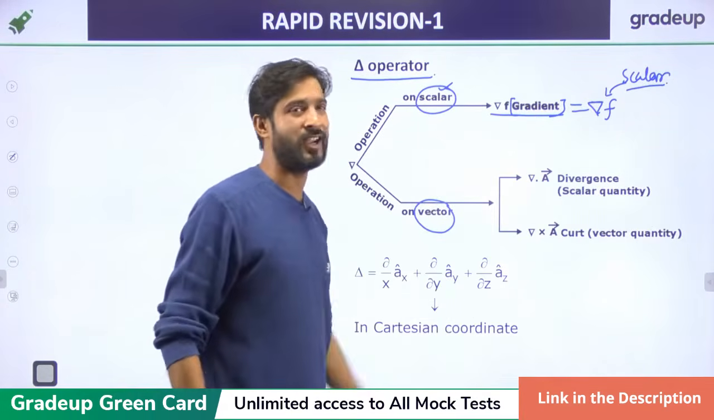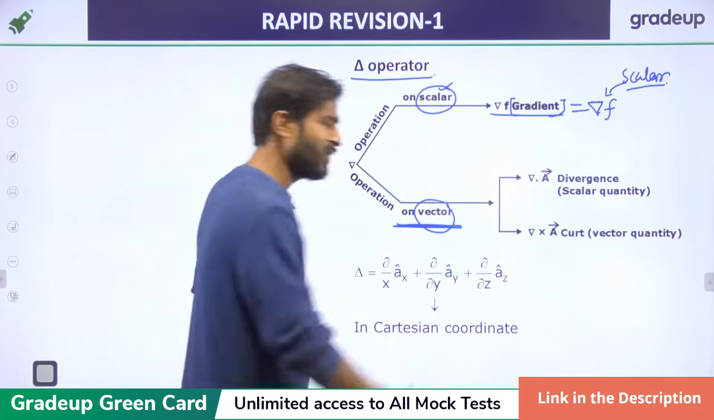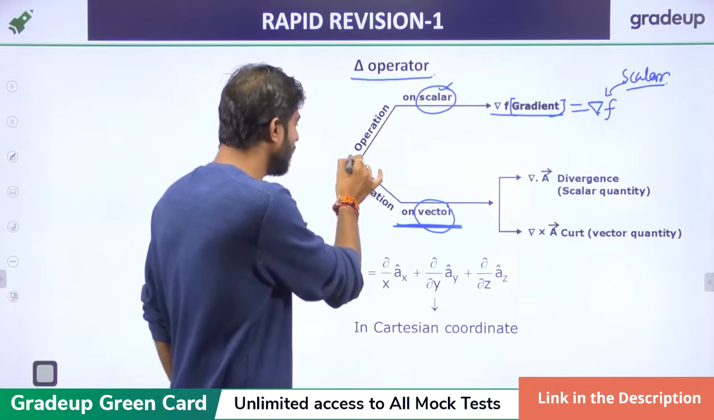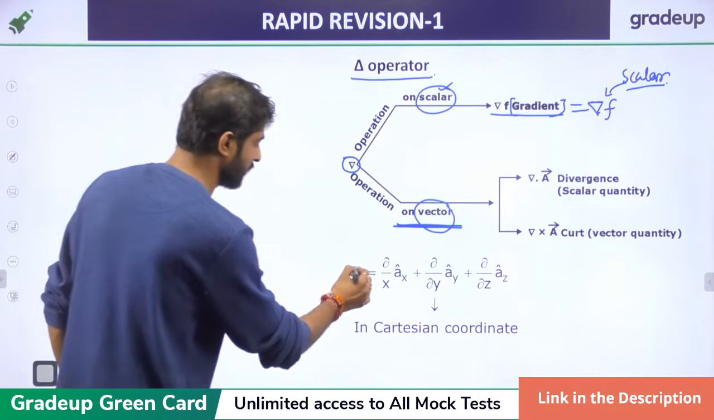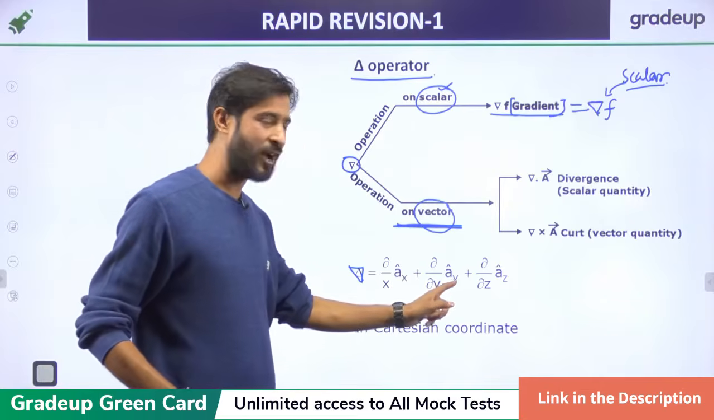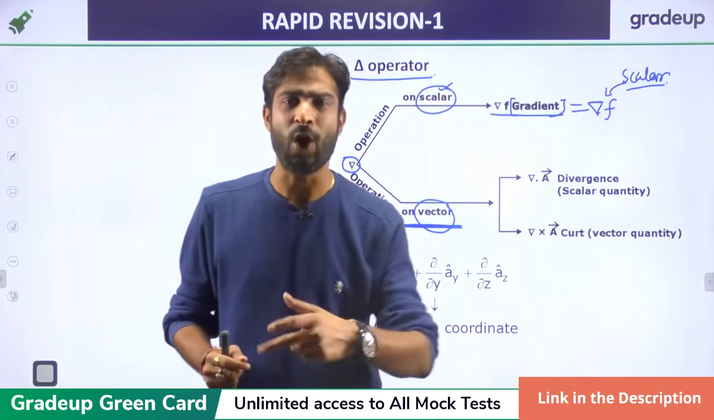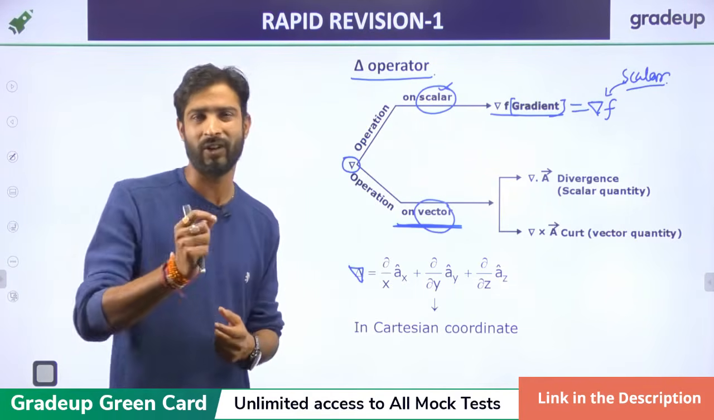But after the gradient, we'll discuss this thing. Now, what about the vector? If you operate the del operator on the vector, the del operator is just like this: del upon del x ax plus del upon del y ay plus del upon del z az. It means it will give the rate in all the directions of any function, right?